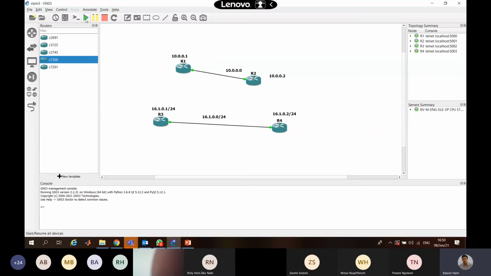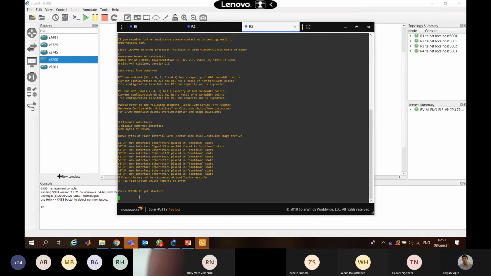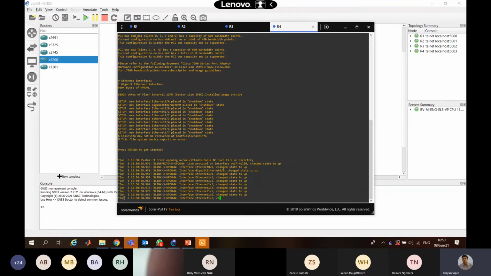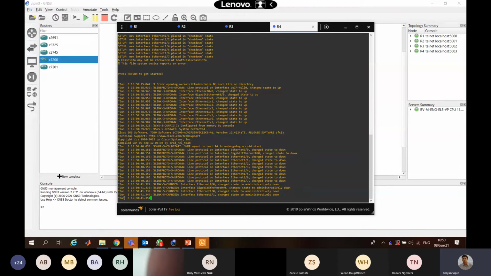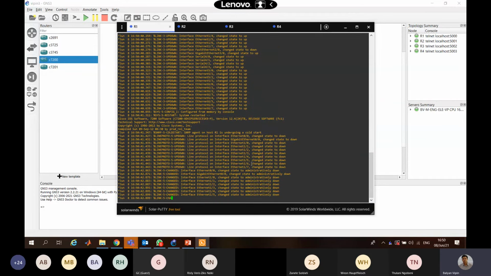Then this will appear. So just do your IP addressing as I explained in the previous video for only one router, not for all. For R1 and R2, I already did the configuration here.